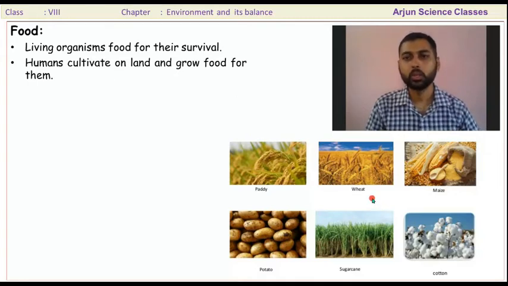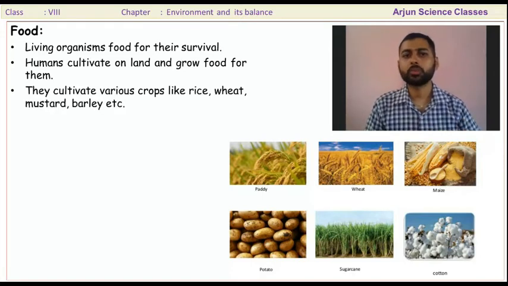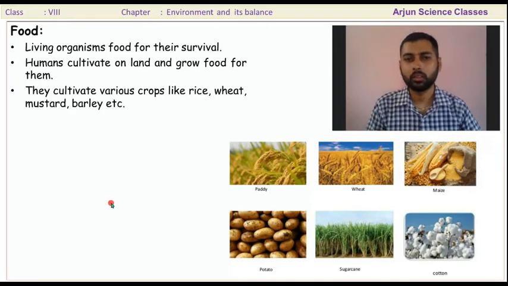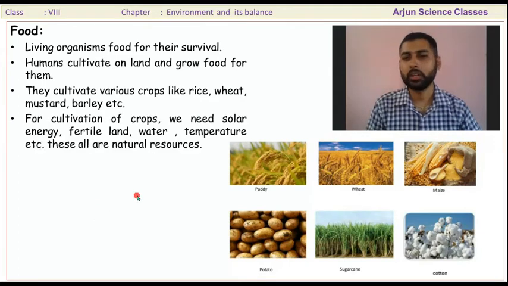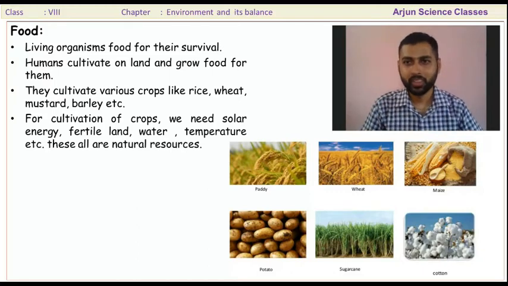For example, paddy, wheat, maize, potato, sugarcane, cotton, barley. Land is also part of the natural resources. Soil is a natural resource. They cultivate various crops like rice, wheat, mustard, barley, etc. For cultivation of crops, we need solar energy.